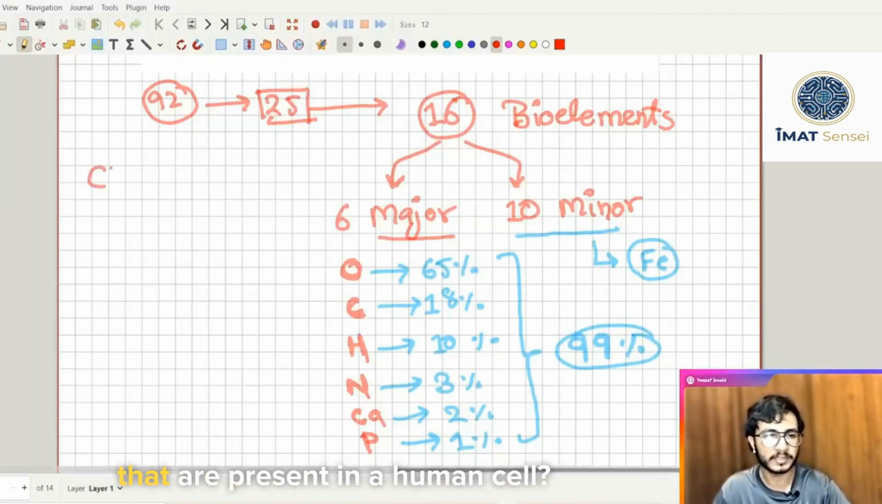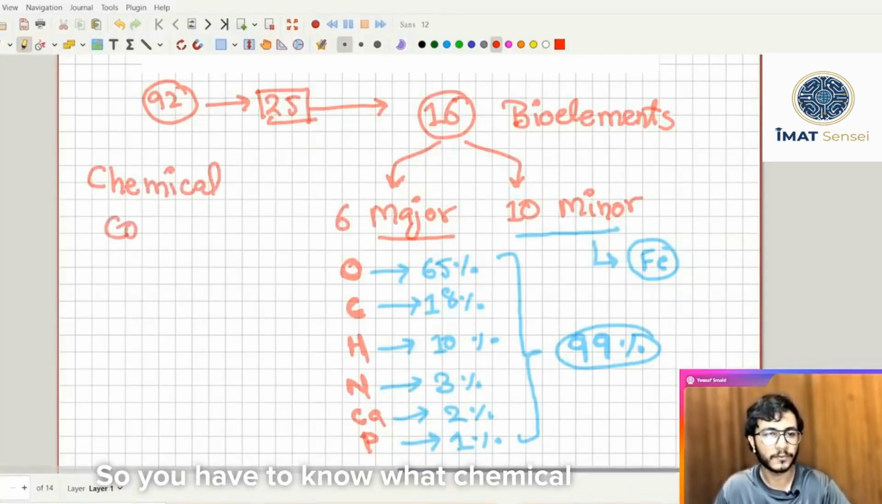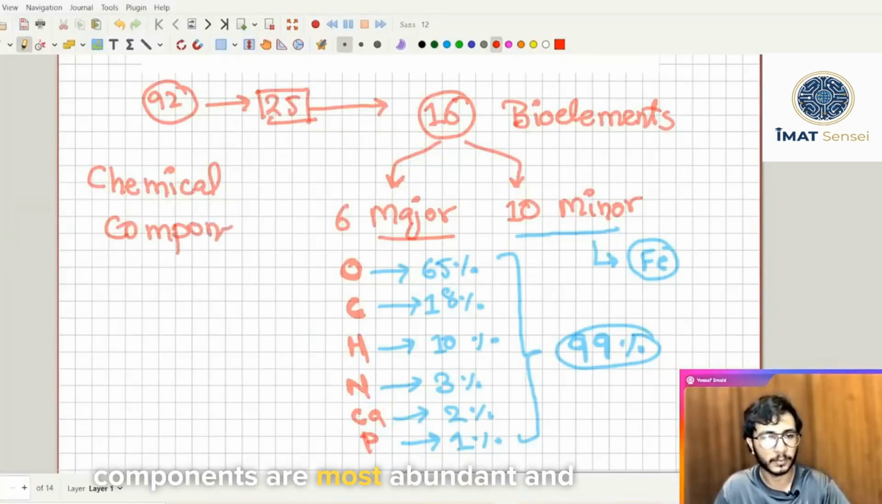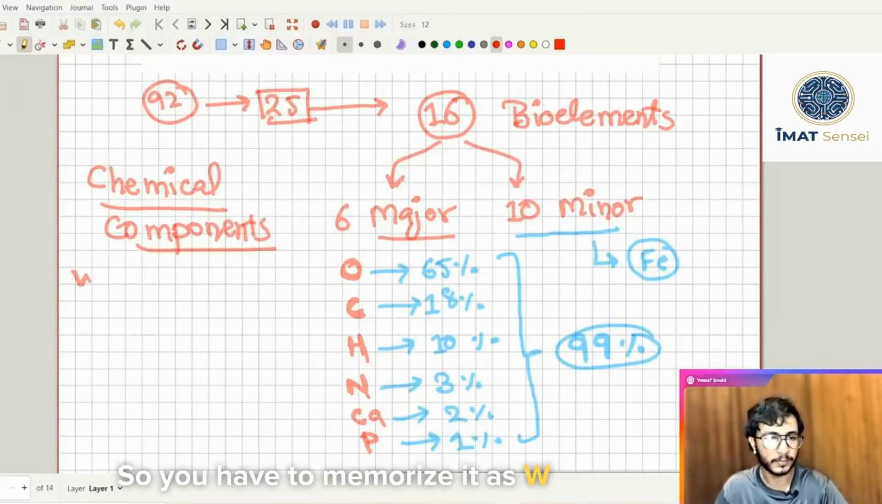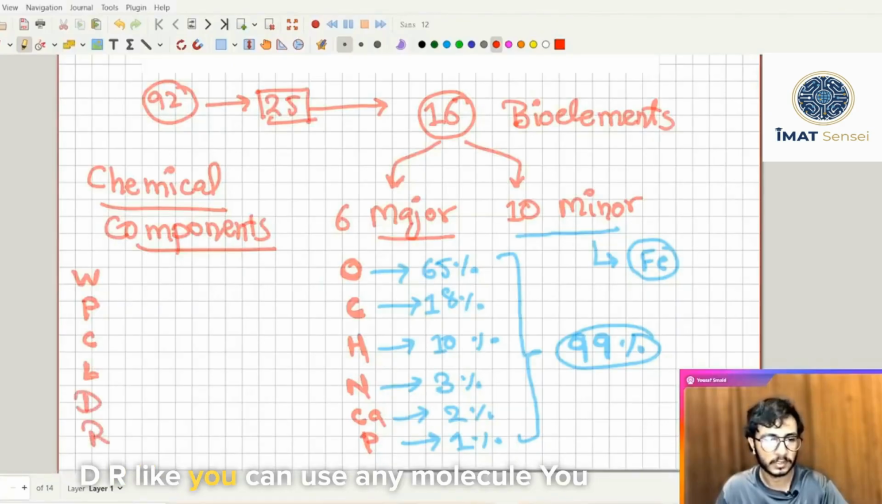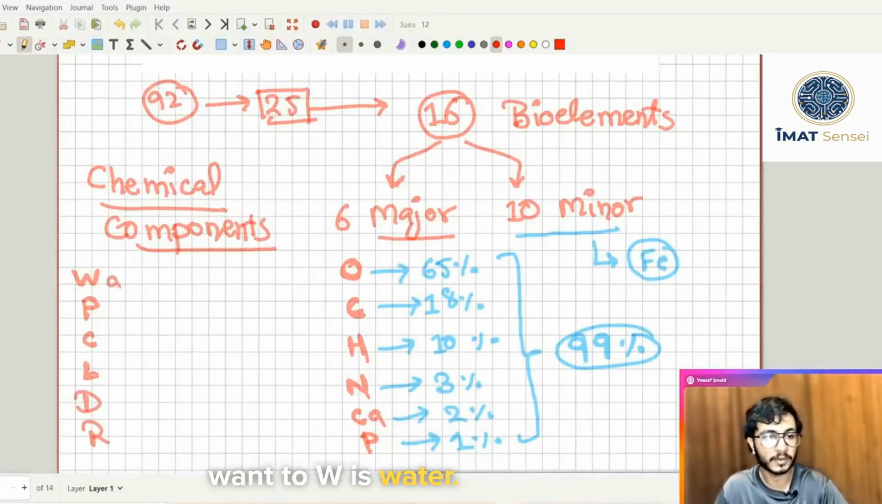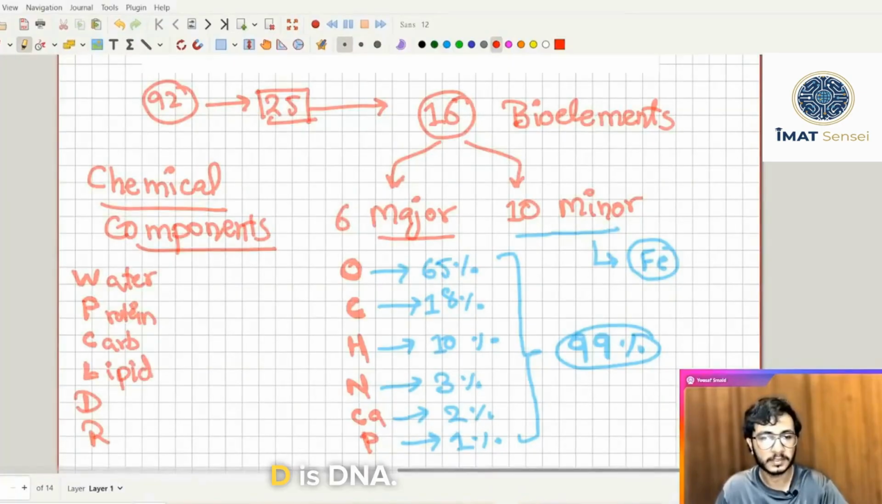So what are the chemical components that are present in a human cell? You have to know which chemical components are most abundant and which are least abundant in a human cell. You have to memorize it as W, P, C, L, D, R. You can use any molecule you want to. W is water, P is protein, C is carbs, L is lipid, D is DNA, and R is RNA.